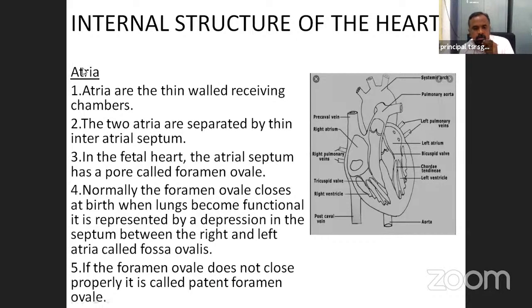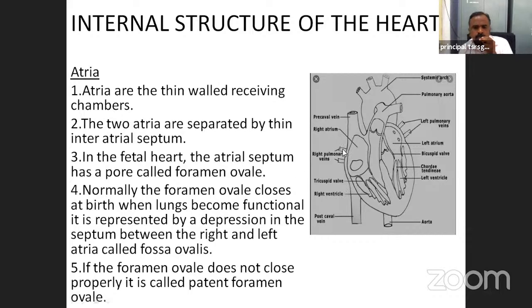Once again, I will repeat. This is the left atrium, this is the right atrium. In between the two atria, the atrial septum is present. In the embryonic stage, one pore is there, called the foramen ovale.